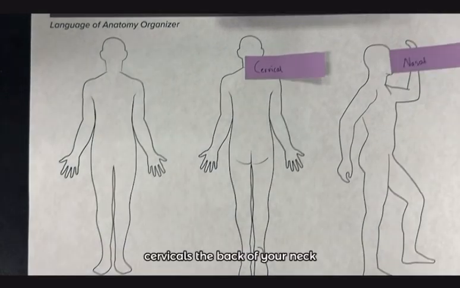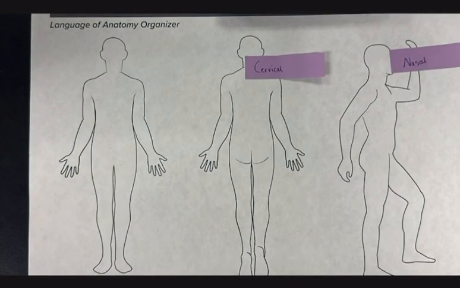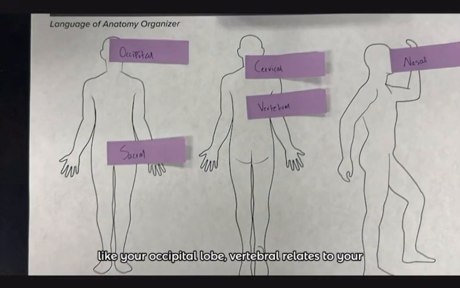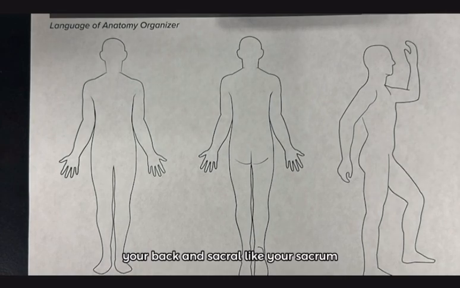Cervical is the back of your neck. Nasal relates to your nose. It's like the back of your head, like your occipital lobe. Vertebral relates to your vertebrae, your back, and sacral is like your sacrum.